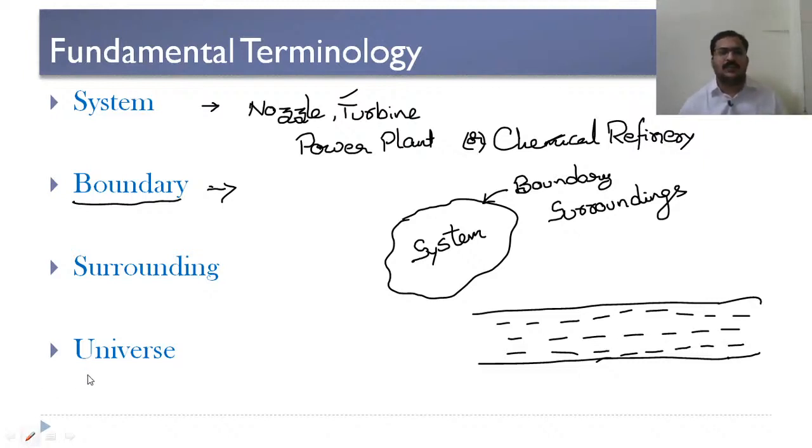Now here I wanted to study the behavior of this fluid at some particular instant. We can't consider the entire pipe and study the behavior of the fluid. Therefore, what we need to do is consider a small portion where we want to study.